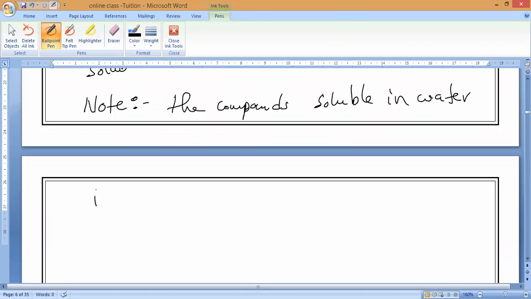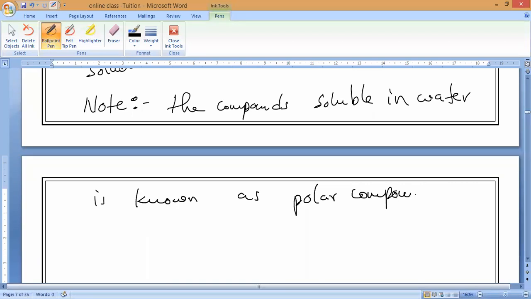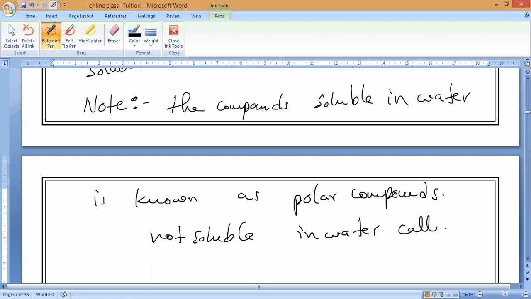Please remember that. And the compounds not soluble, or insoluble in water, are called non-polar compounds. What should we call them? Non-polar compounds. Okay, guys?